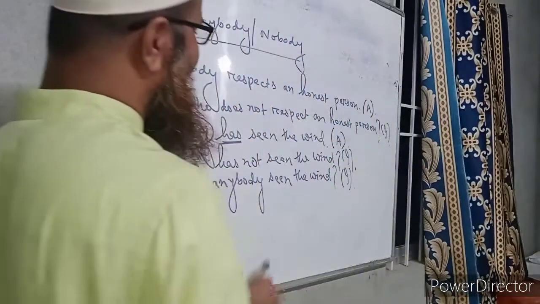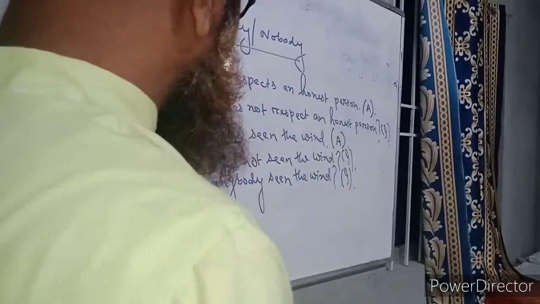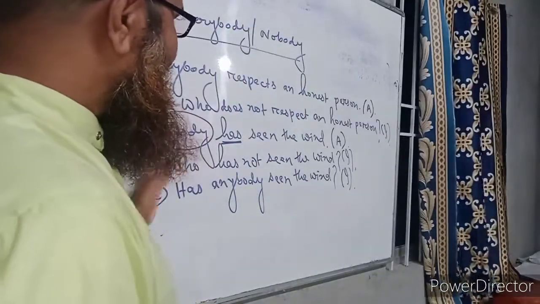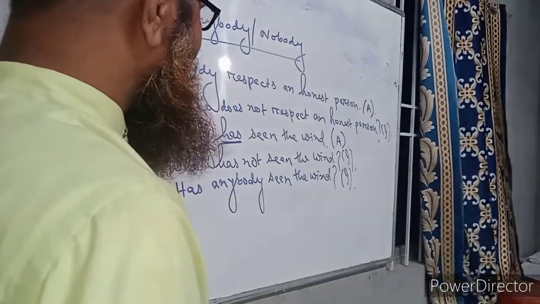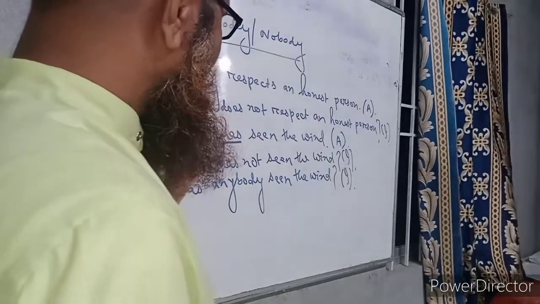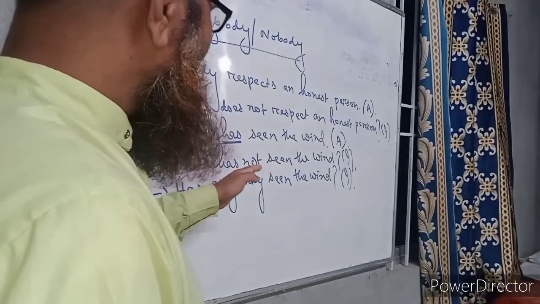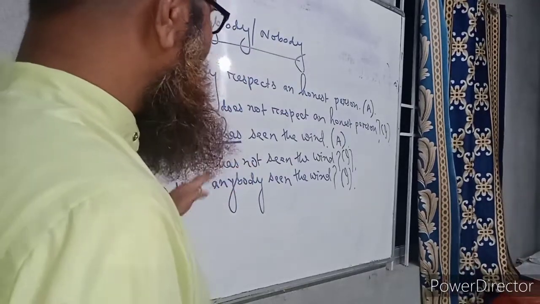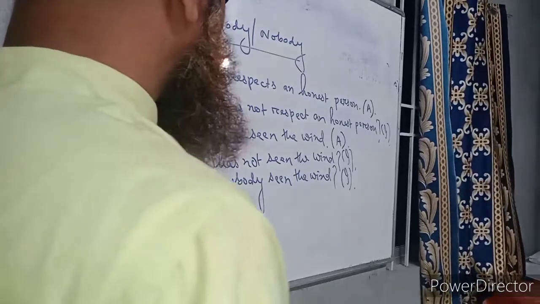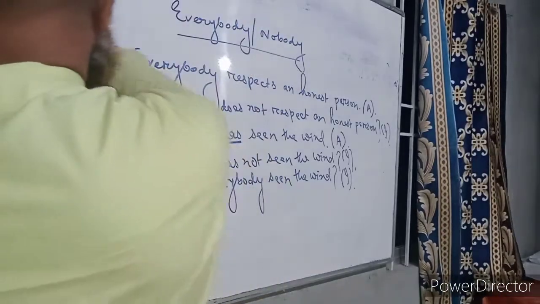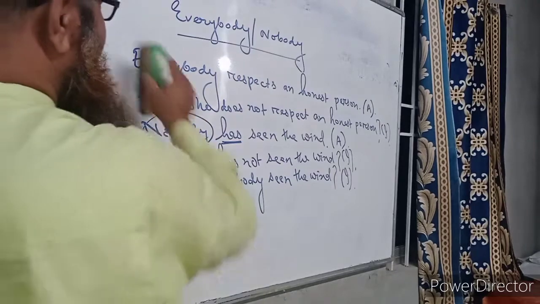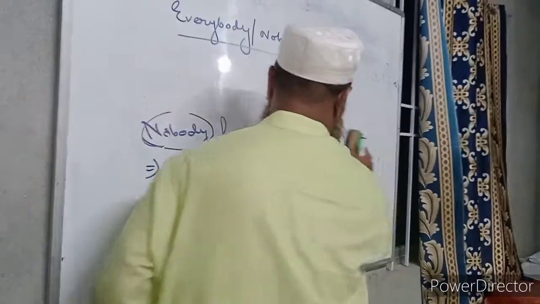So every sentence containing nobody, we can make interrogative in these two ways: by putting who before the subject, or by putting an auxiliary or do verb before the subject. And I am writing some more sentences containing nobody or no one.